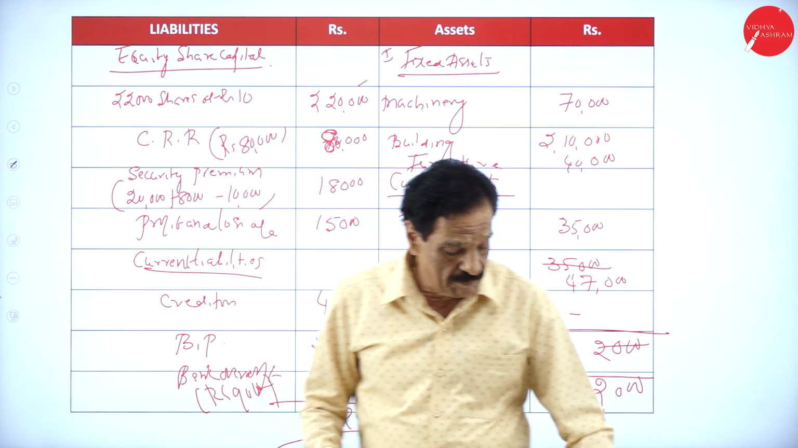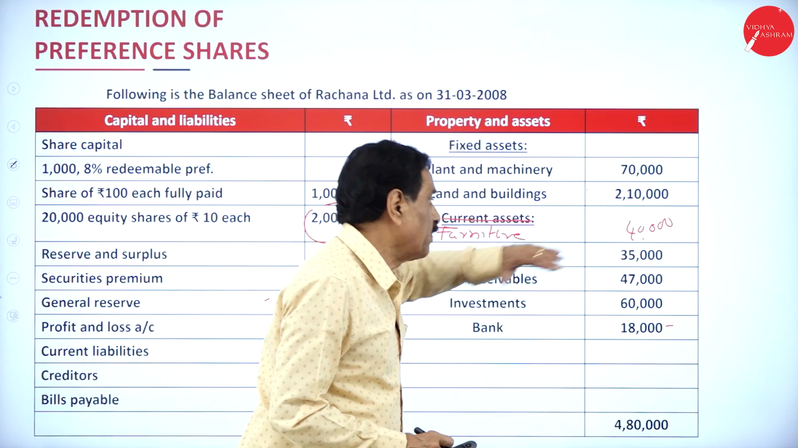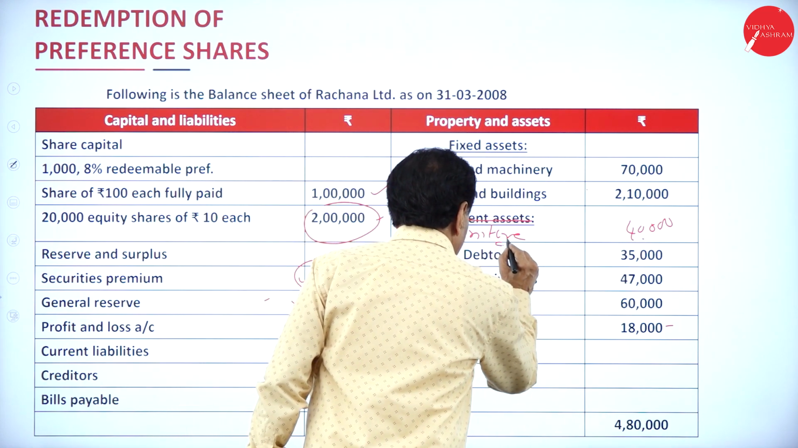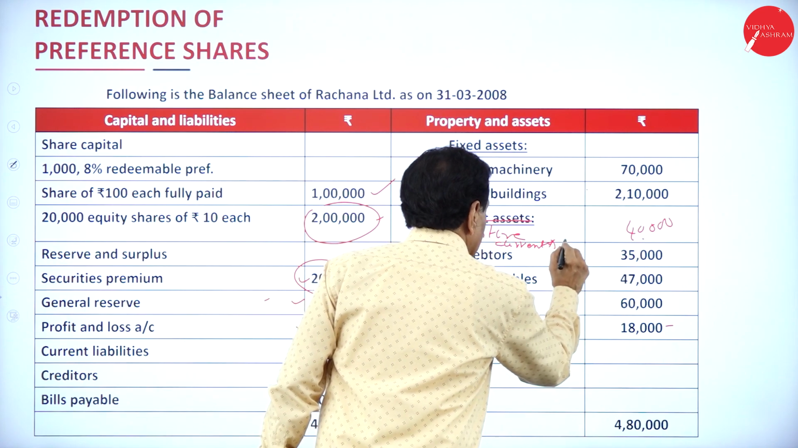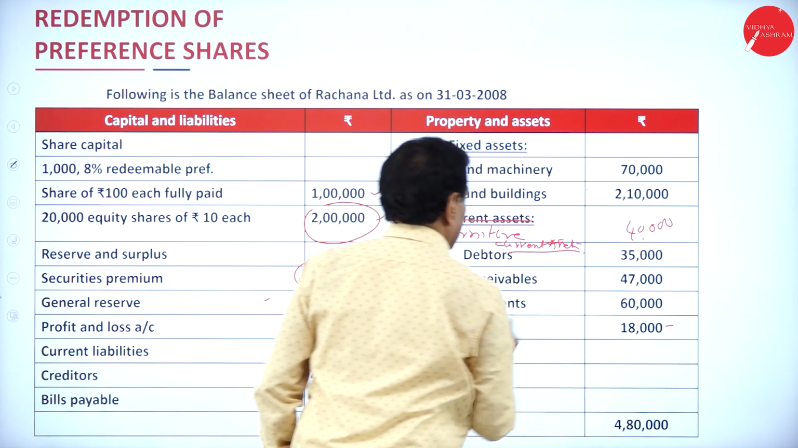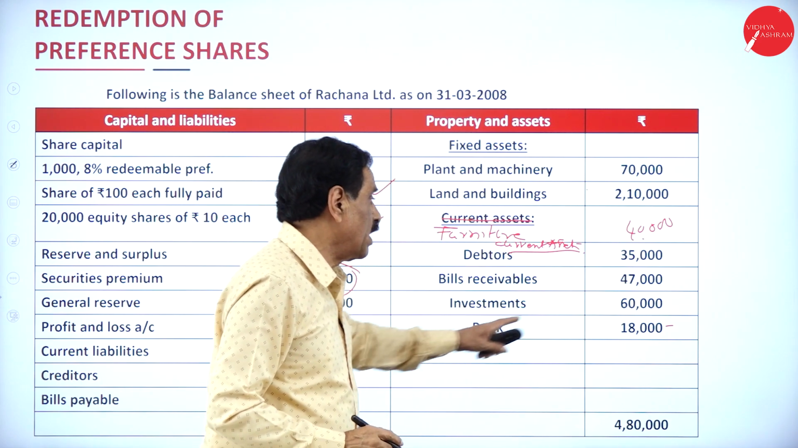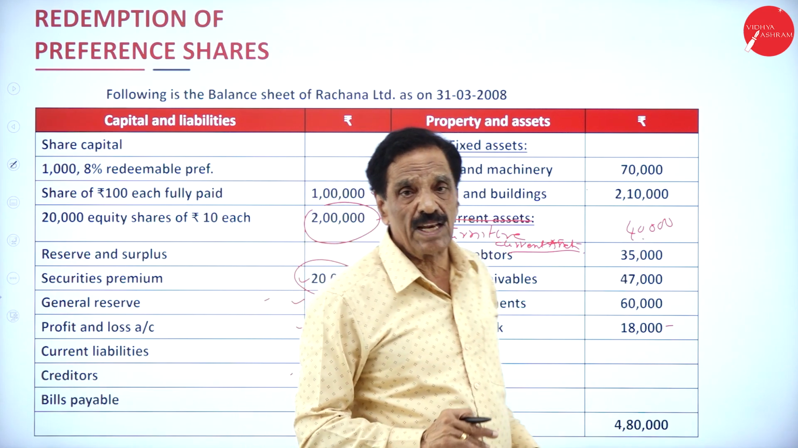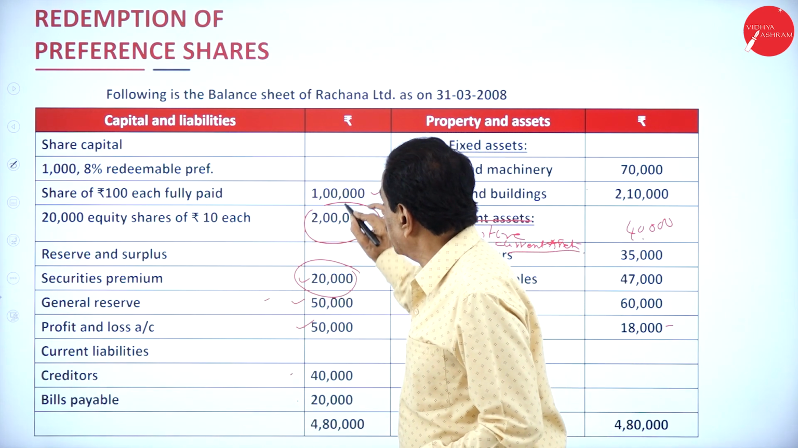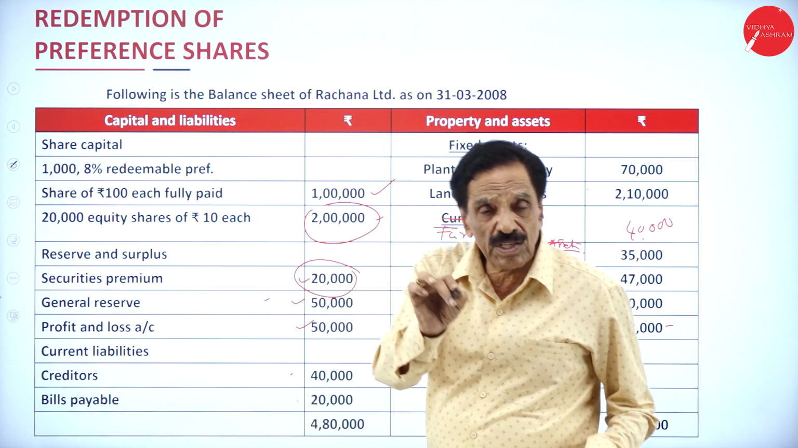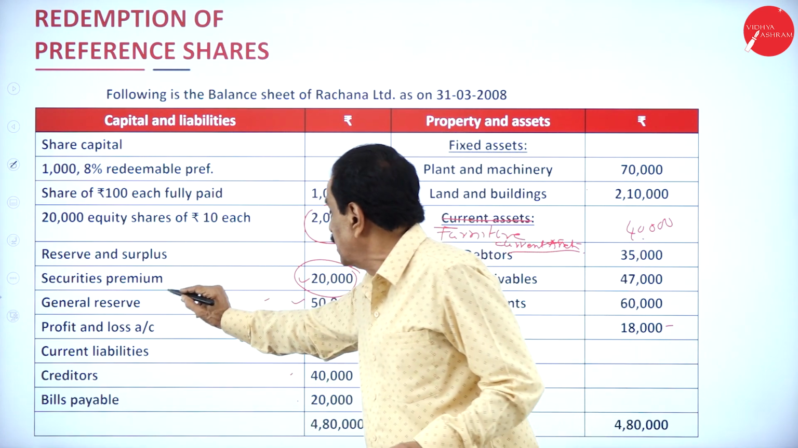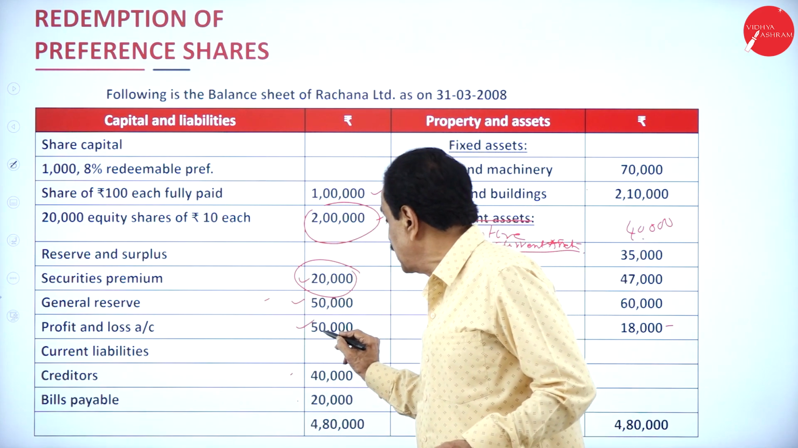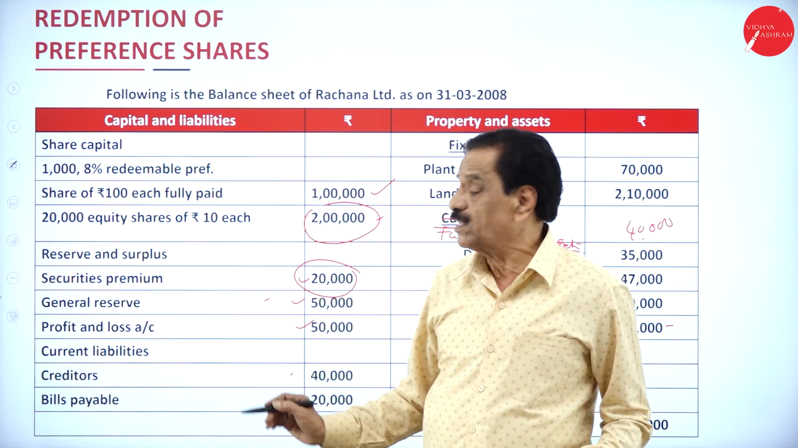I will explain once again. Here, in the old balance sheet, you have to take furniture 40,000. These are all current assets: debtor 35,000, BR 47,000, investment has been sold. Cash at bank becomes a bank overdraft because you have taken the loan. So here 1,10,000, so you already have 2 lakh. By issuing the share 20, it becomes 2,20,000. Security premium 20,000 plus 8,000 minus 10,000. General reserve fully utilized.